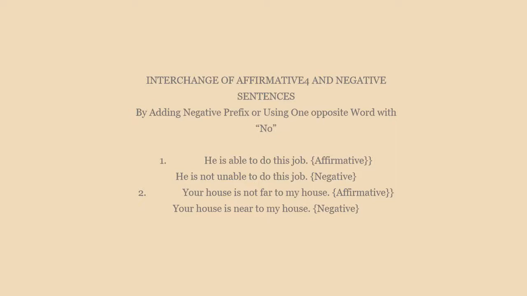Now, talking about the various interchanges of the categories of sentences, let us pick up the first one you may have on your screen: interchange of affirmative and negative sentences. The first category we pick up is declarative sentences, or we can call them assertive sentences. In that we have two subcategories: affirmative sentences and negative sentences. Sentences without no are affirmative sentences, and sentences with no are negative sentences.